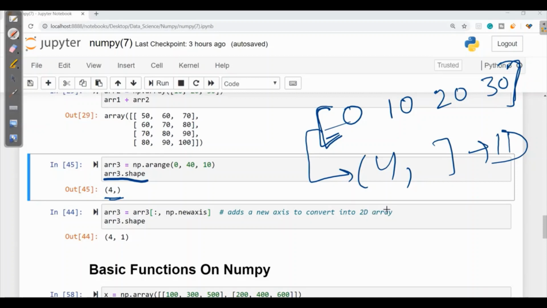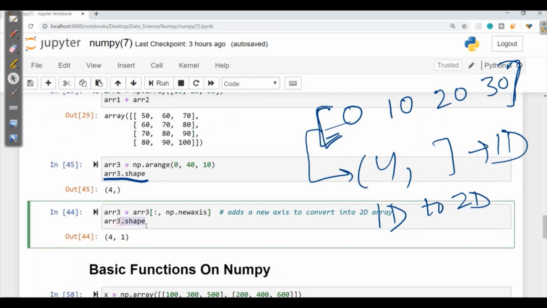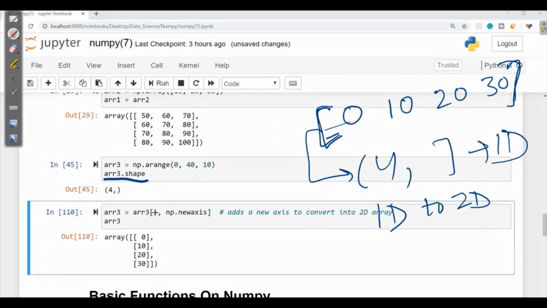And if we want to add a new axis, or convert from 1D to 2D, we can simply write np.newaxis by slicing the full index, that means all values with a new axis. So for adding a new axis, we can write np.newaxis. Verify this by putting ARR3, and when I run here, all values are the same, 0, 10, 20, 30. With this, a new axis will be added so that it will be converted to a 2D array.